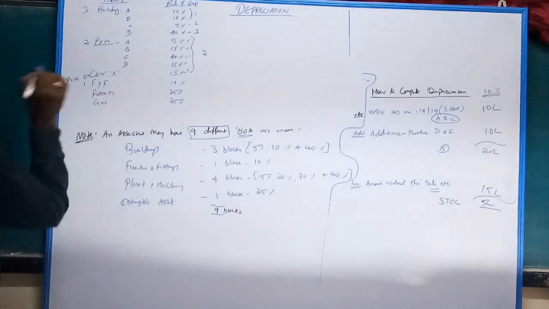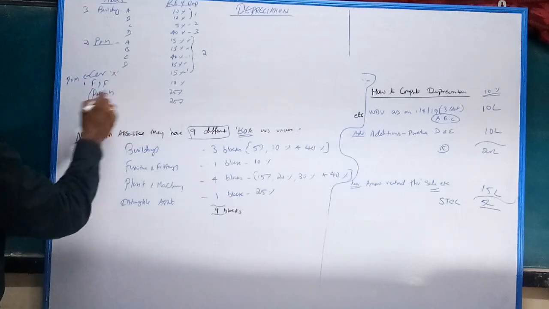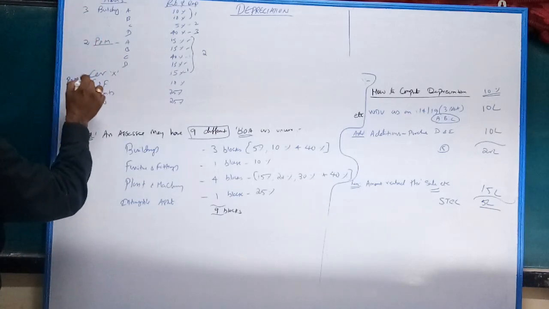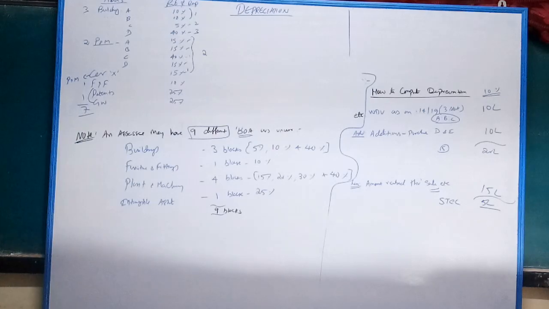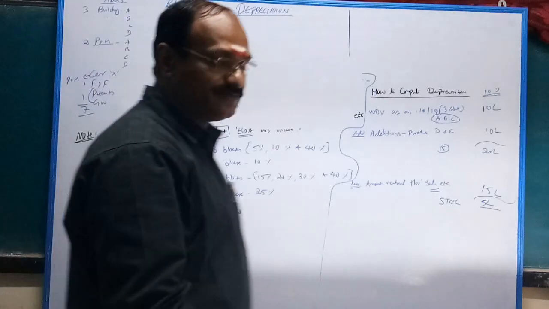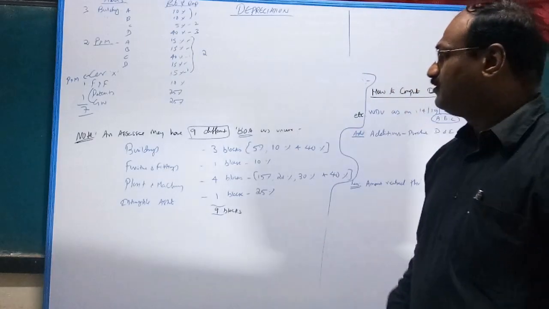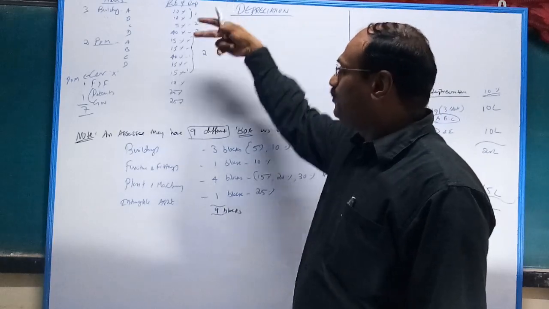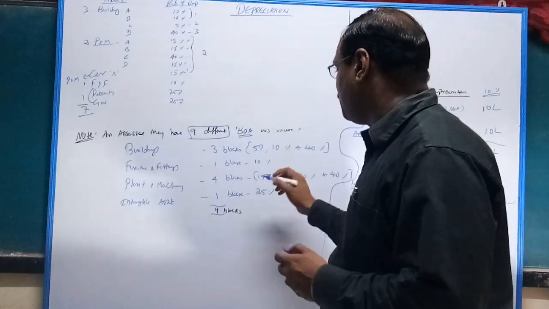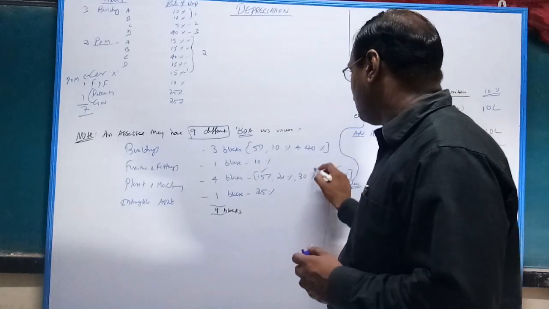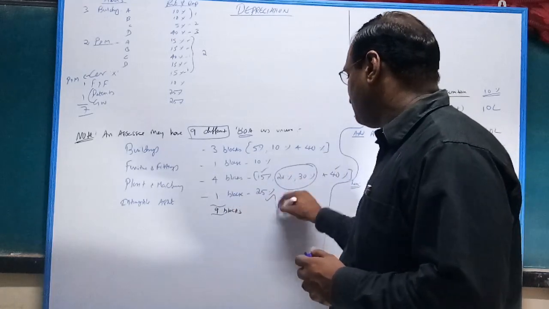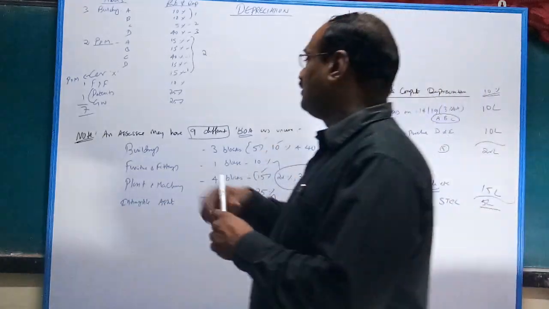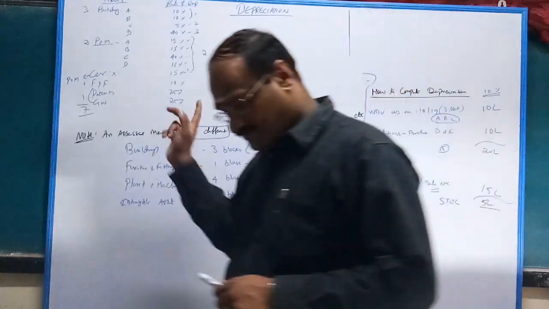What about furniture? 1 block. Patents, goodwill, this entire general, 1 block. Total 3 plus 2 is 5, plus 1 is 6, plus 1, total 7 blocks. Check it out, total 7 blocks. Okay, that's my point. Whether furniture, 3 blocks cover. Plant and machinery 2, that is 15% and 40%. This is not given. What about individual covered? Block covered. So total 7 blocks of assets. Any doubt? Nobody knows?